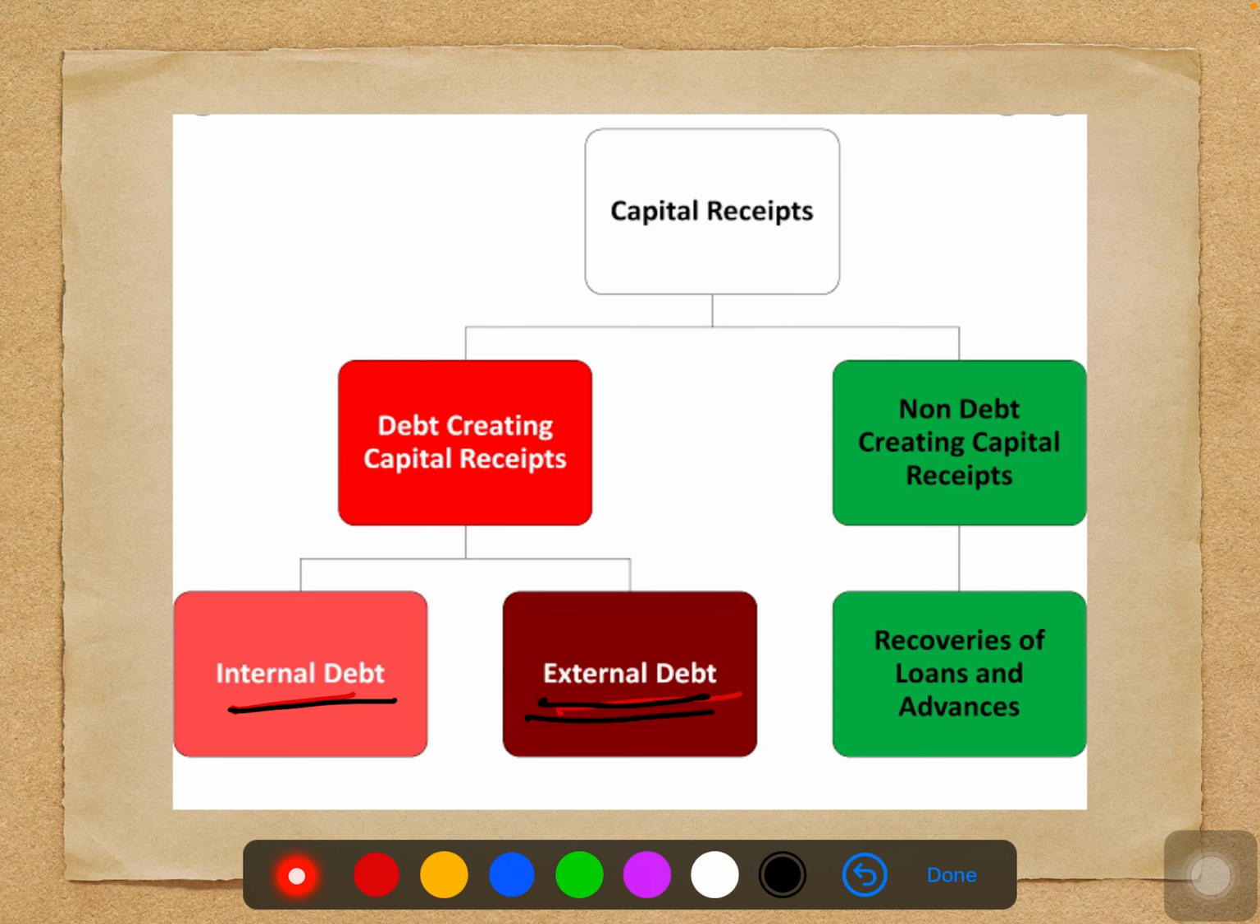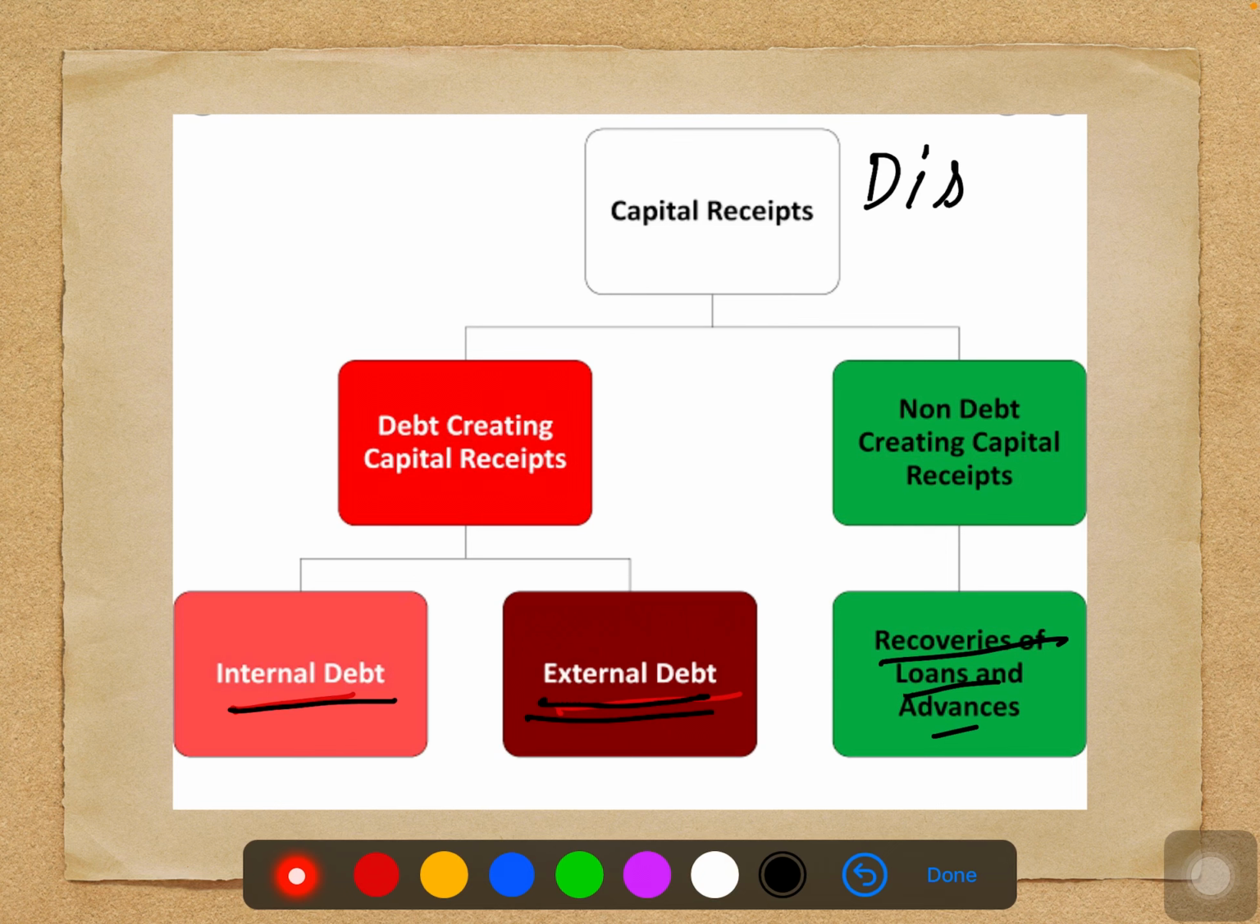On the next side, non-debt creating capital receipts. In this one, the first one, recoveries of loans and advances. Government grants various loans to the state governments or union territories. Recovery of such loans is a capital receipt, as it reduces the assets of the government. And one more we have to add when it comes to non-debt creating capital receipts, that is the third one, disinvestment. What is disinvestment?